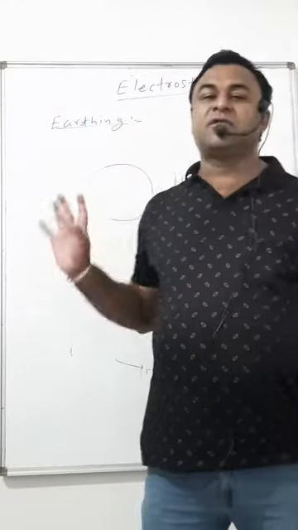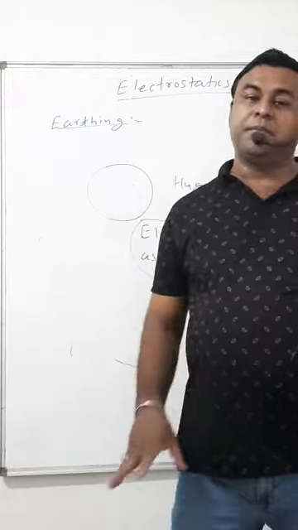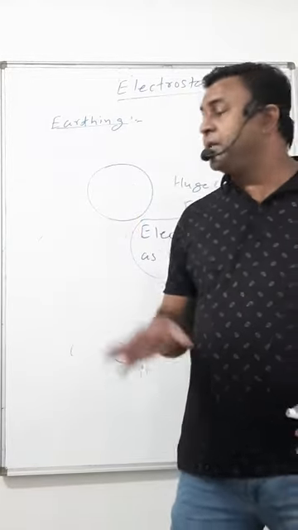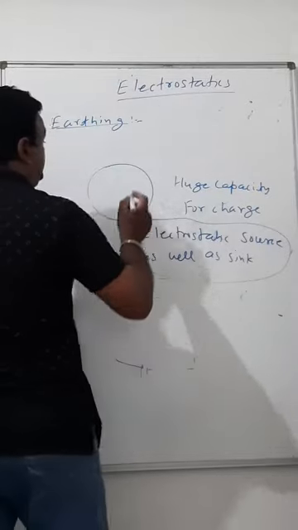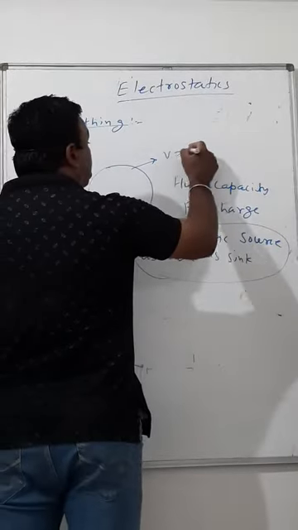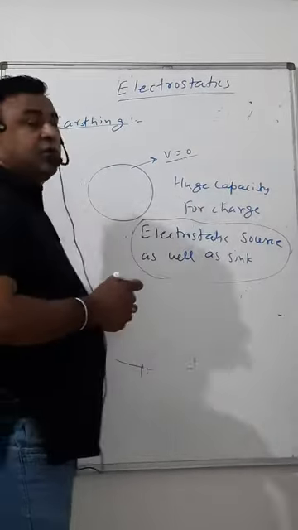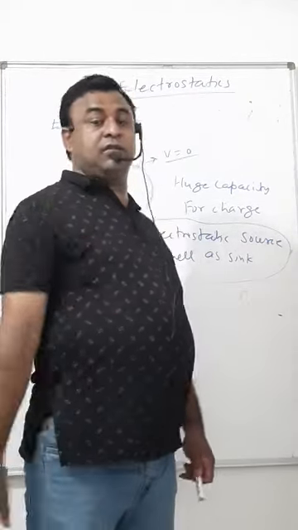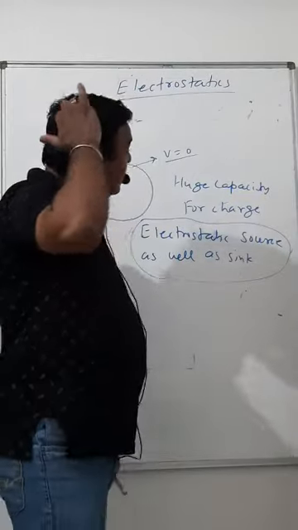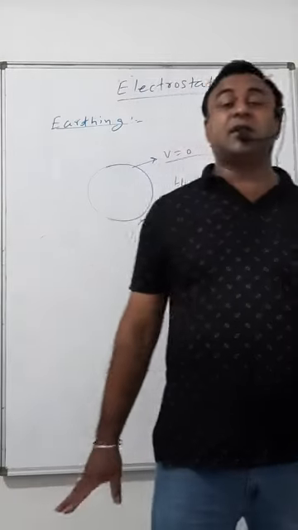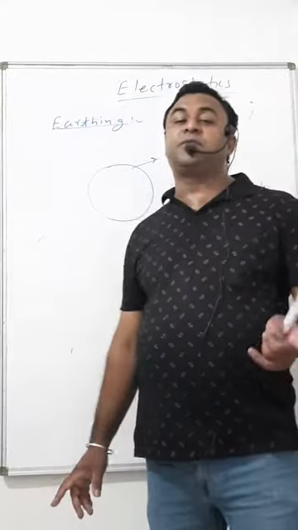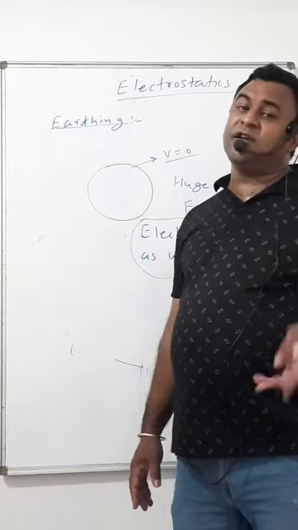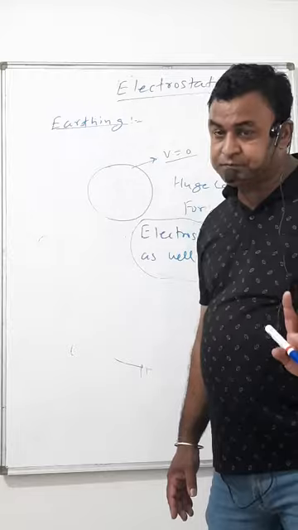Whatever amount you extract, whatever amount you dump, its potential is not going to change. We consider its potential as zero potential. It won't change, it's a reference, it is considered to be zero potential. So when any object you connect with the earth, then its potential will become zero. If it has additional charge, it will go into the earth.